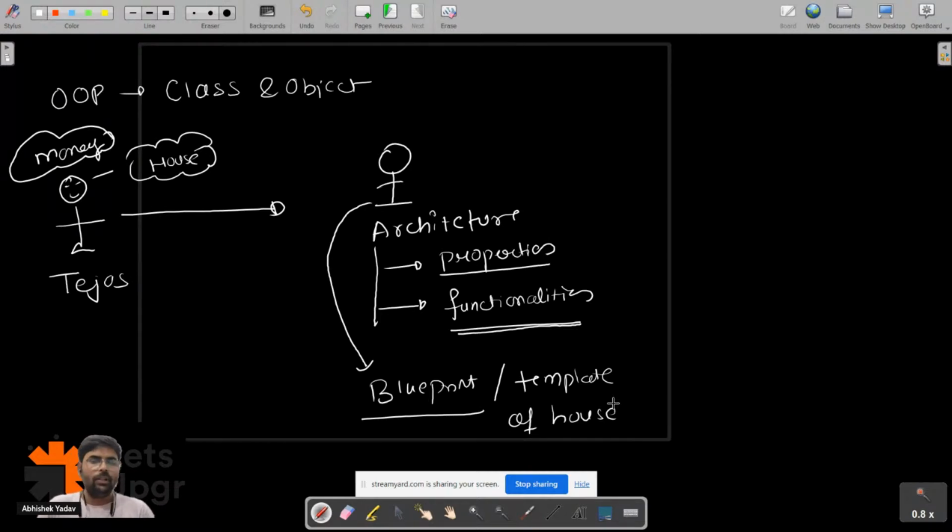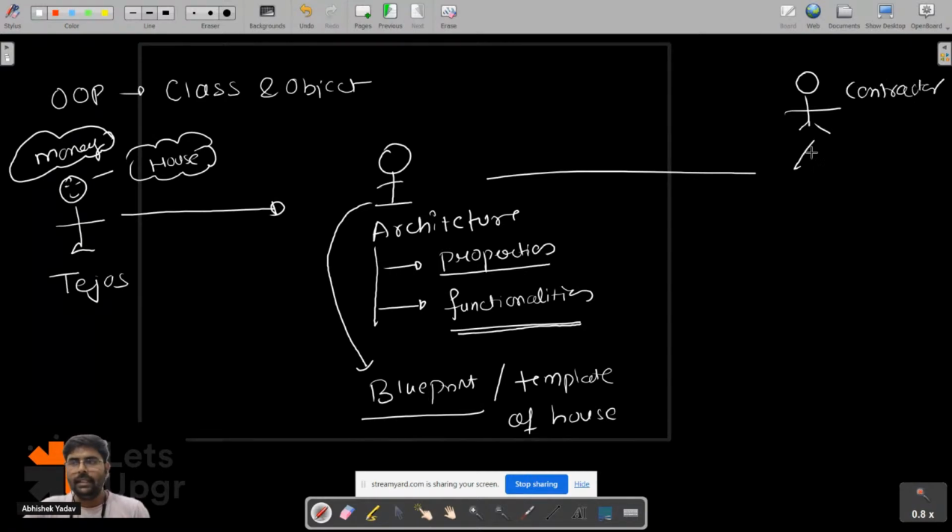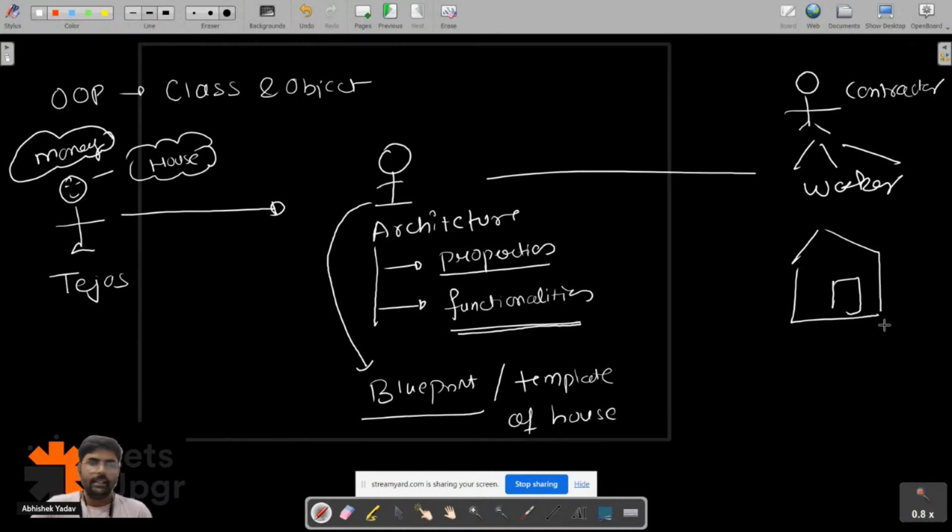After getting the blueprint or template of the house, Tejas will go to the builder, the contractor, and this contractor with their workers will construct the house for Tejas. Let's assume this is the house that got constructed, and Tejas is very happy now. Tejas will go inside the house and say, yes, I will now use the functionality and property of the house.